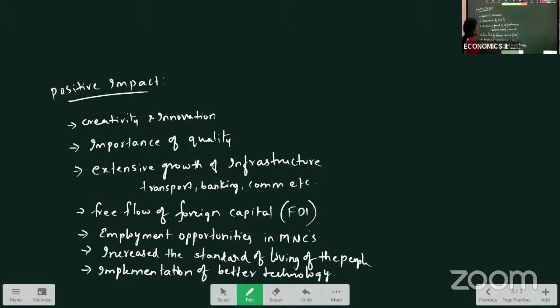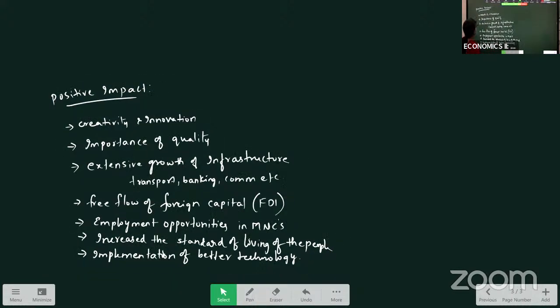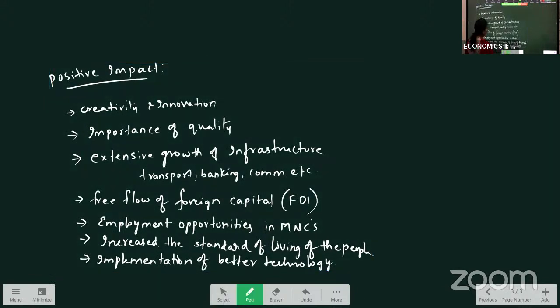So here you can see the positive impact of this 1991 policy. When this policy was introduced in the country, the advantage we have is there is an importance for creativity and innovation. Many industries have focused on research and development. By conducting the research, they have developed the new technology where they created the new type of products where they can compete in the world market. And they have focused on quality aspect here. Most of the manufacturers have started producing quality products, which is beneficial for the customers.